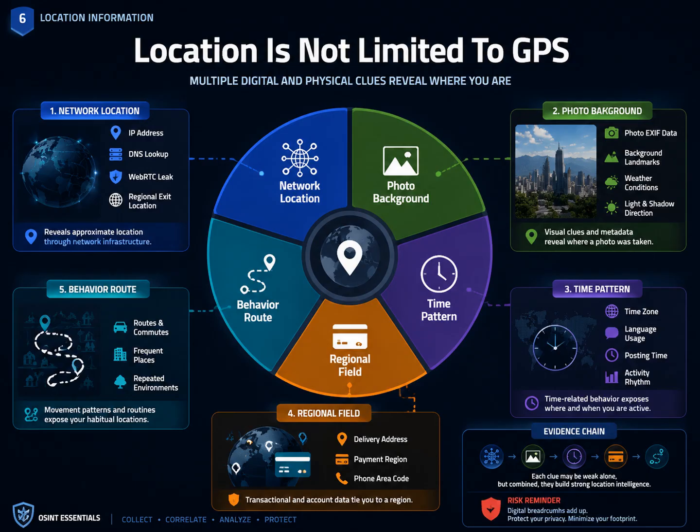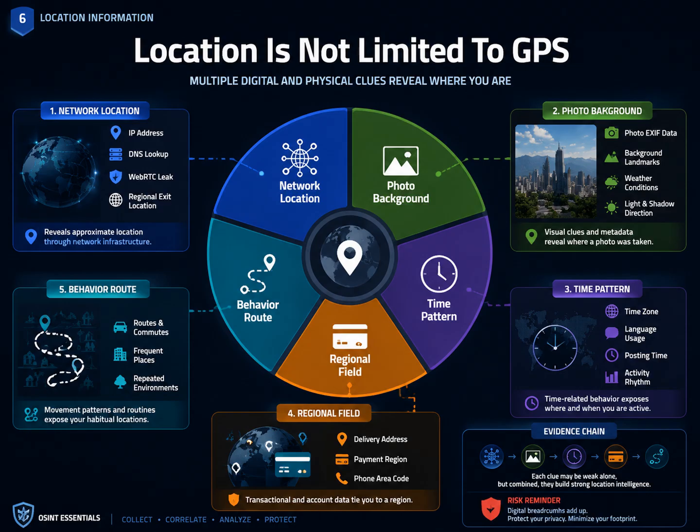Removing GPS does not remove location evidence. Buildings in the background, weather, light direction, telephone area, payment region, holidays, language, and posting times can all narrow a location. One clue may be weak. A stable pattern repeated for weeks can become persuasive.